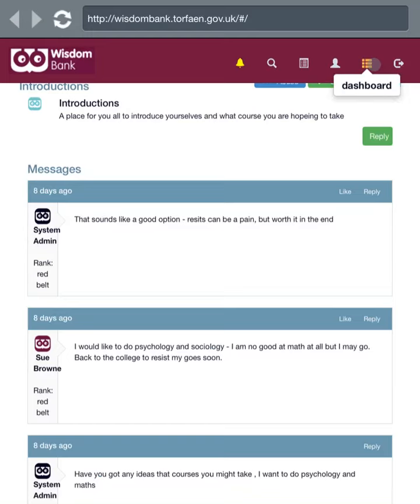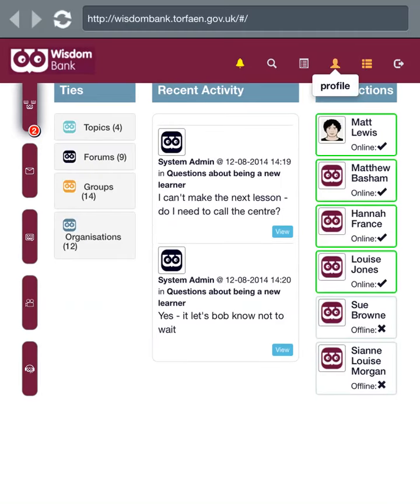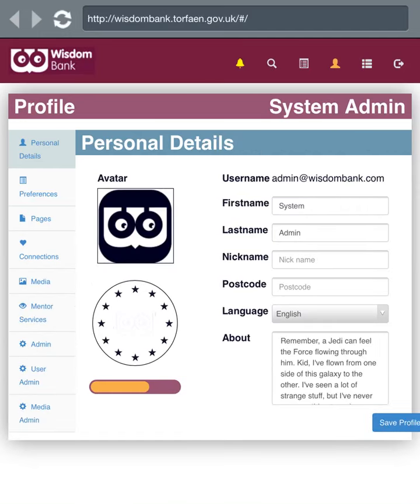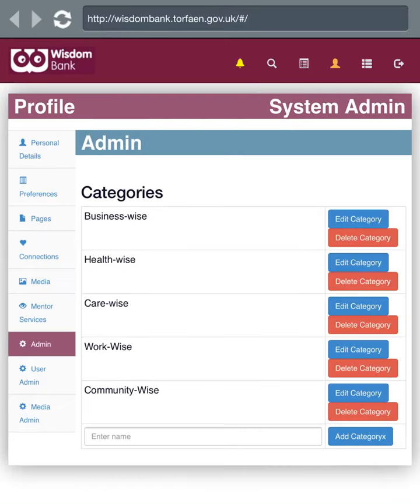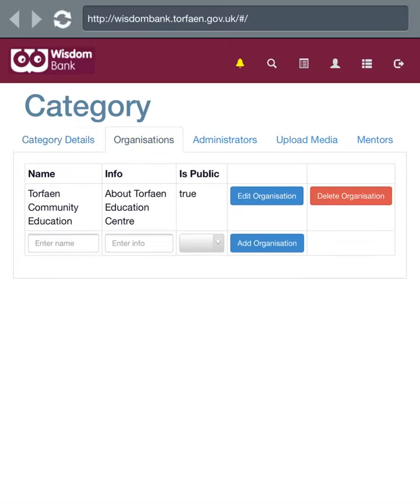It is very easy to amend and edit these things. So if you want to try a certain way of setting things up and it doesn't quite work, that's not a problem. It's very quick and easy to swap things around. As I say, you might want to do something on location for groups and so on. You might want to just get started on the more specific details and more specific areas of interest straight away. It's entirely up to you. You can really have a think about it, but this is basically the difference between organisations, groups, forums and topics.